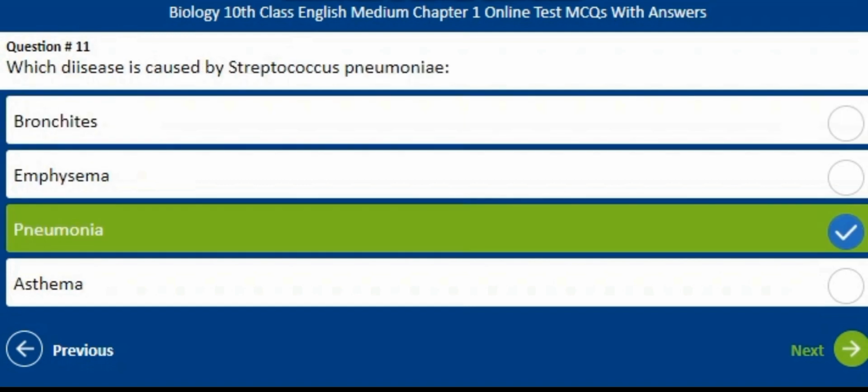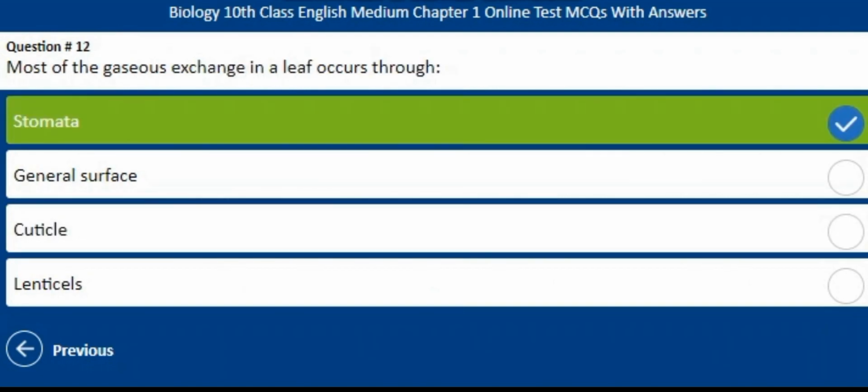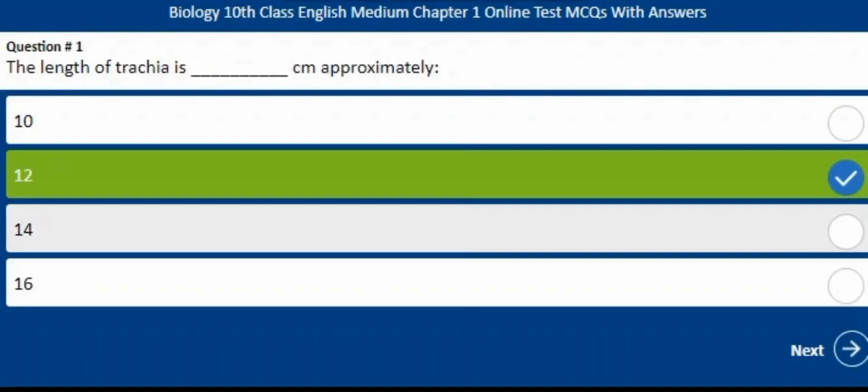Which disease is caused by Streptococcus pneumoniae? The correct answer is C, pneumonia. Most of the gaseous exchange in a leaf occurs through? The correct answer is A, stomata. The length of the trachea is approximately dash centimeters. The correct answer is B, 12.